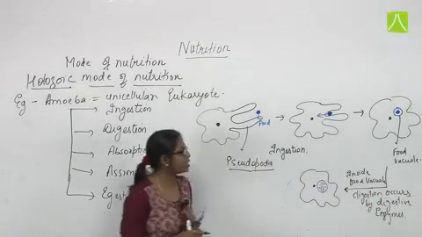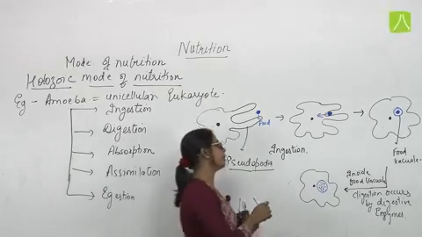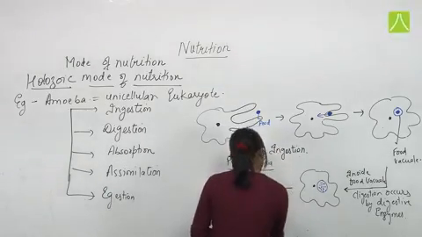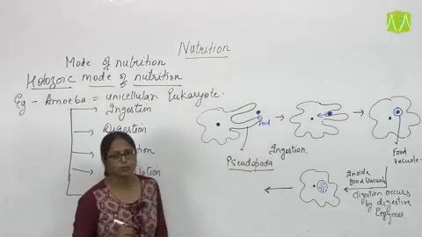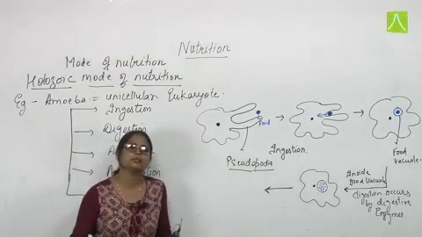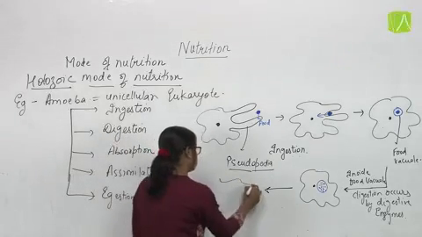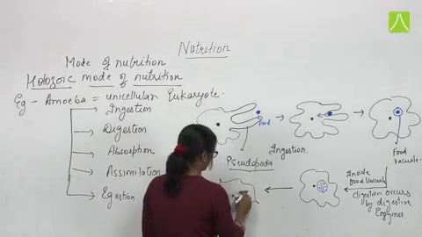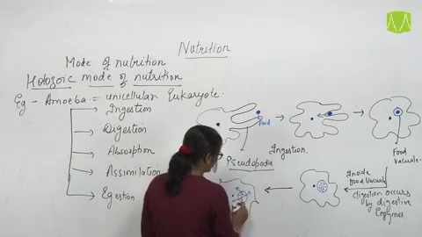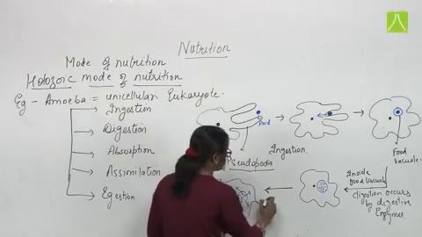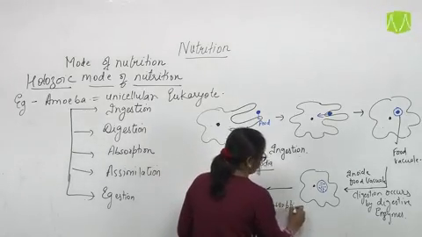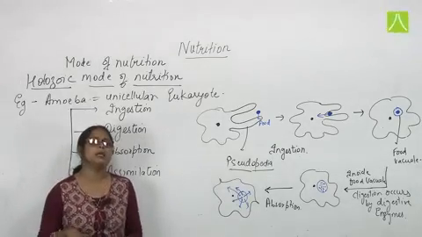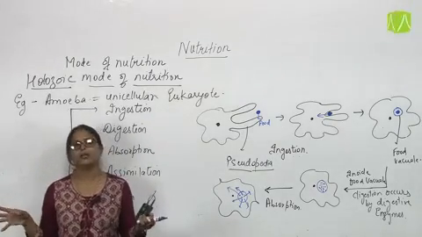So here the food has been digested, and inside the food vacuole the digested nutrient is now present. Now what happens after digestion? All the digested nutrients present in the food vacuole will be released into the cytoplasm. So this step is known as absorption. Why? Because now the food which has been digested needs to be absorbed by the different cytoplasmic parts.